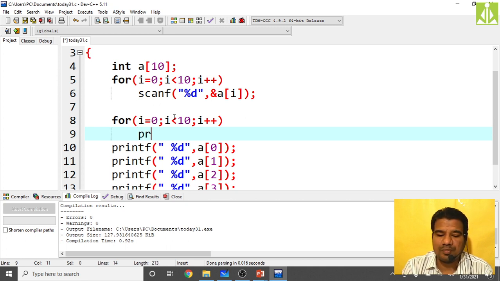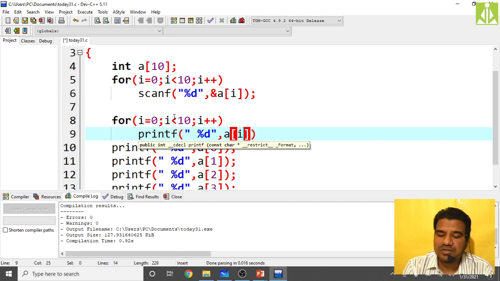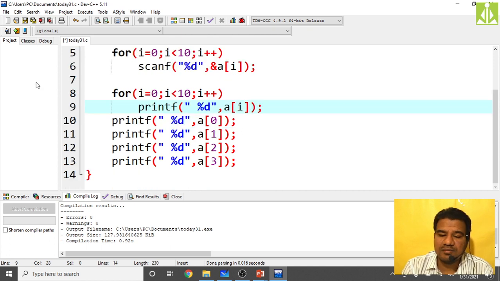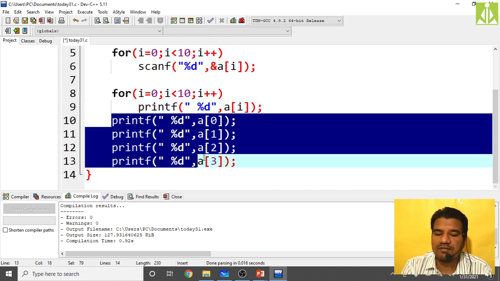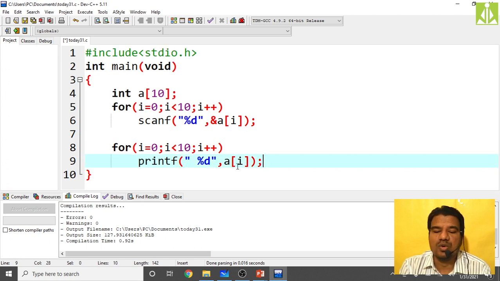So for printf, instead of writing 10 different statements, we write printf("%d", a[i]) again. Like this you can replace these 10 printf statements with only one printf statement, just by taking the help of a loop. So instead of writing 10 input statements and 10 output statements, I have written only one input and one output, just with the help of a loop.